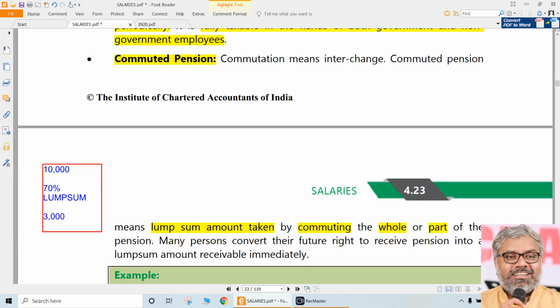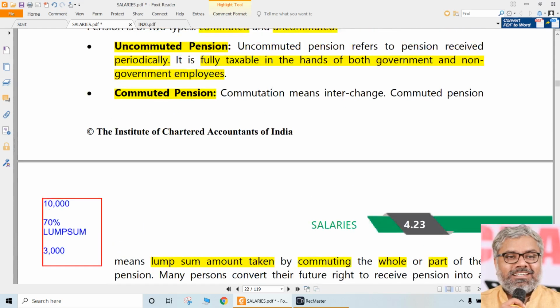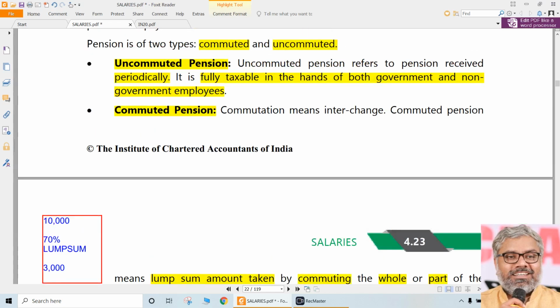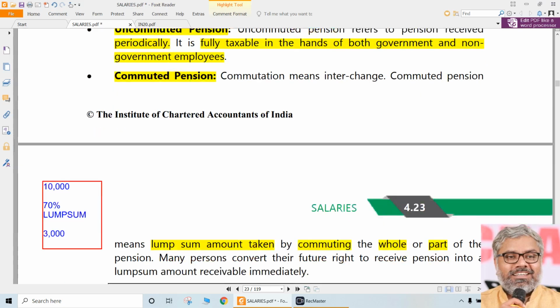But what we are discussing here is, what about this lump sum payment? Will that also be fully taxable? The answer is no. There is a bit of exemption that is given to such lump sum payment. How much is that? That is the main point related to pension that we are talking about now.